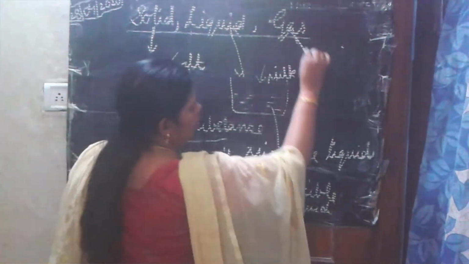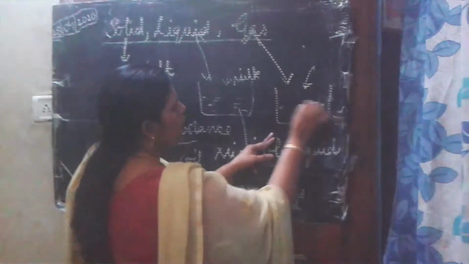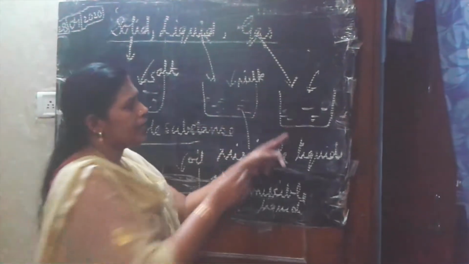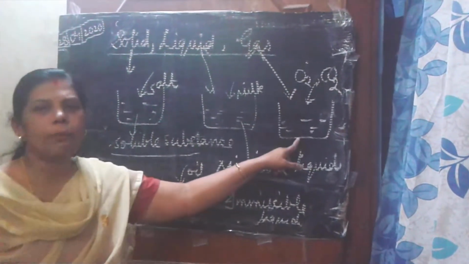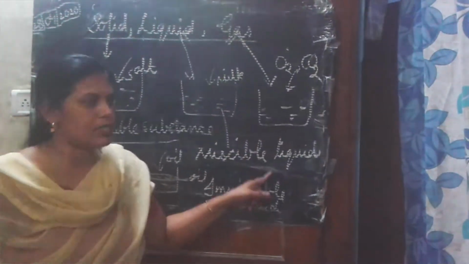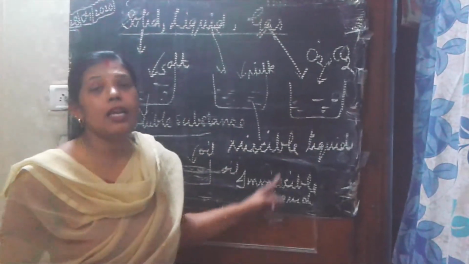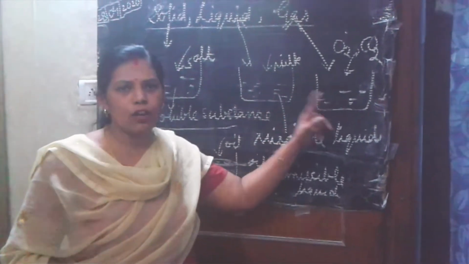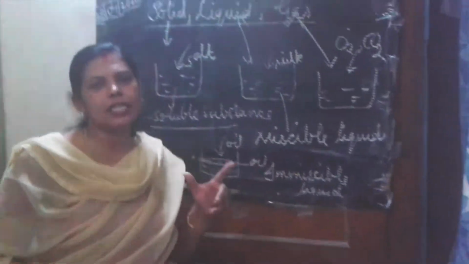And now gas. In the case of gas, if I add gas in the water, some of the gases will be dissolved. If it is oxygen or carbon dioxide, then they will be dissolved in water. Those are known as miscible gases. And if the gases are not dissolved in water, then they are known as immiscible gases. They also come under miscibility, because both of them are fluids. Clear? Now oxygen and carbon dioxide dissolve in water.